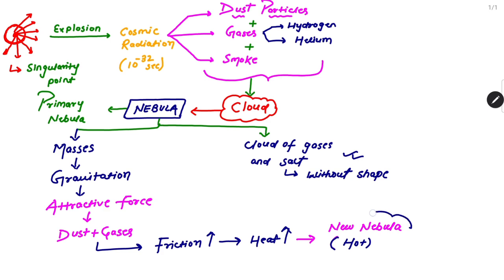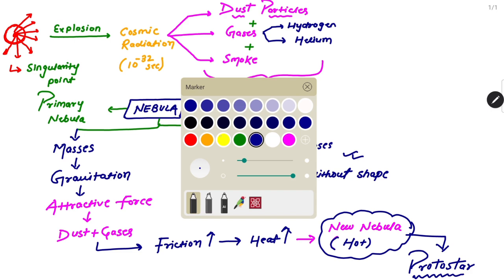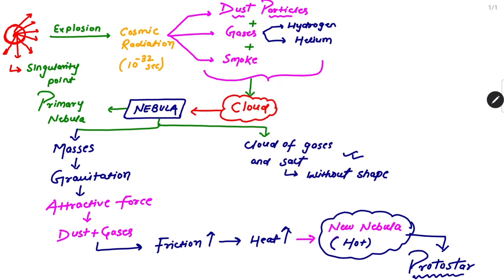This new nebula that has heat is known by a new name, that is called protostar. So here you can see, the first time we introduce the word protostar. Here you can see star is mentioned. The first time a nebula formed with heat, hot nebula formed, and that hot nebula is known as protostar.